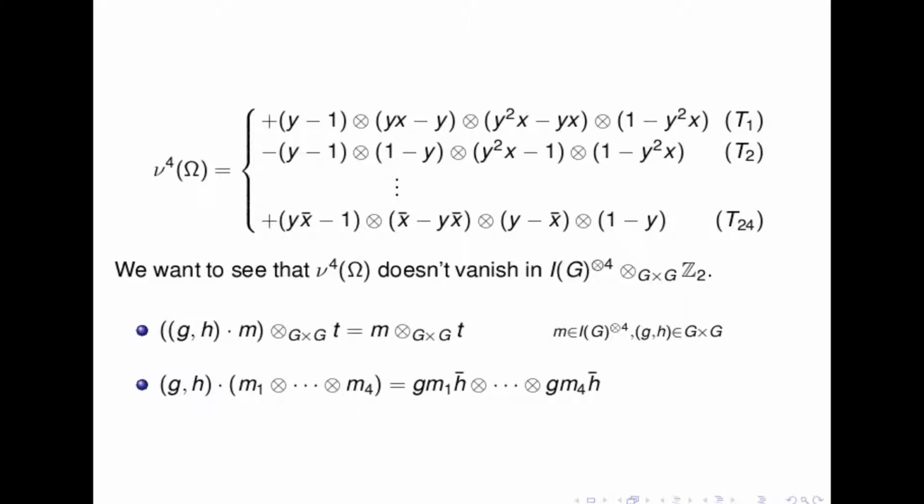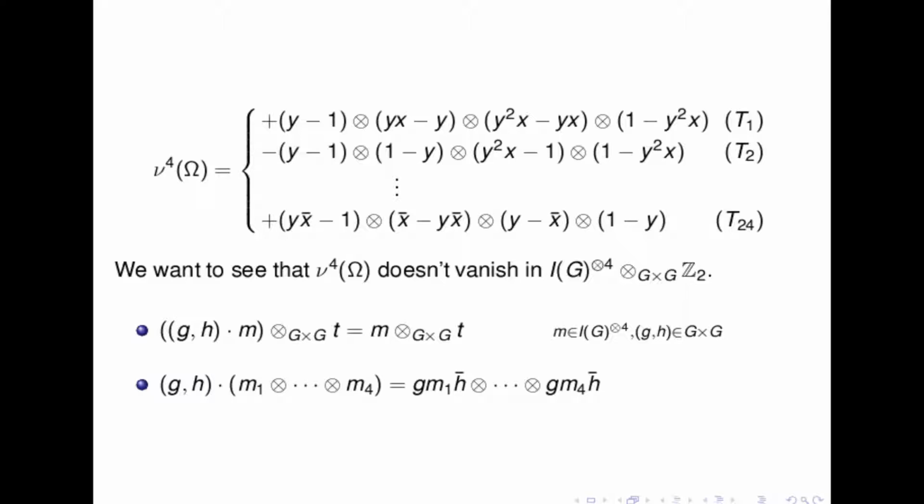Okay, so if we have M1 until M4, the action of GH is given by this formula. So this is not so easy to work with. You cannot try to work component-wise. This is quite complicated.